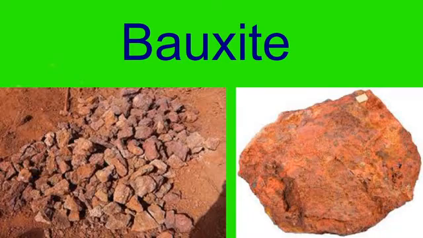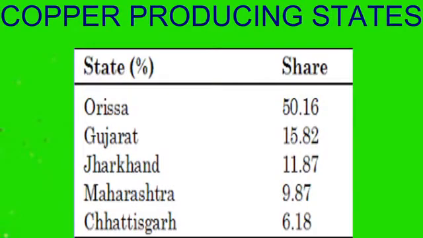Now we go further on and see a little bit about copper. As a metal, copper came into use much earlier than iron. Copper has been used to make utensils and coins since a long time back.